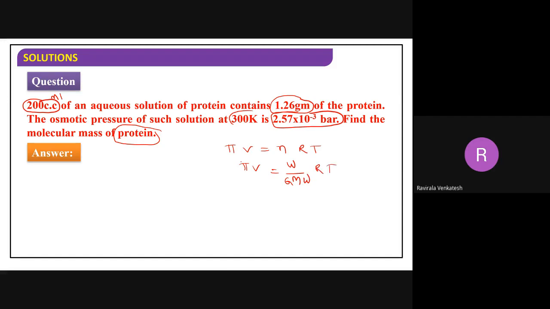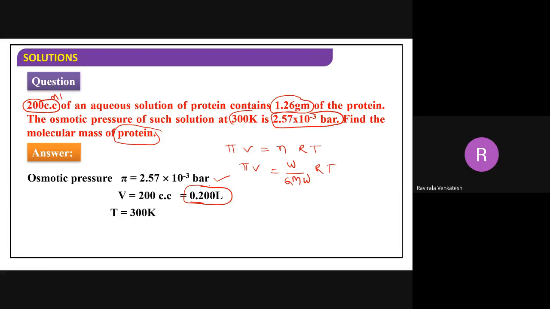Now pi is equal to what is given here: pi is equal to 2.57 into 10 to the power minus 3 bar. Volume 200 cubic centimeter means 200 ml only. That means 0.2 liter. Convert into liters, because you are taking SI units here. Temperature is equal to 300 Kelvin. Now substitute to find the gram molecular weight. We are calculating this one.